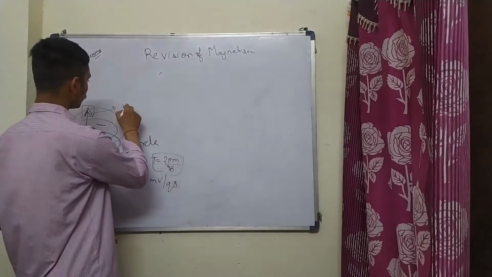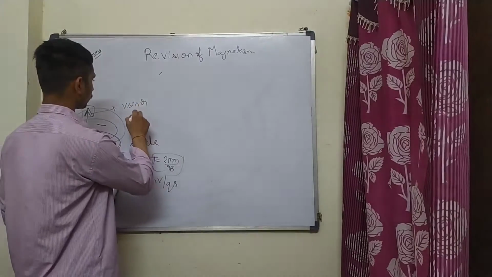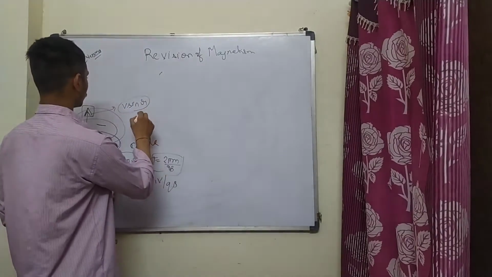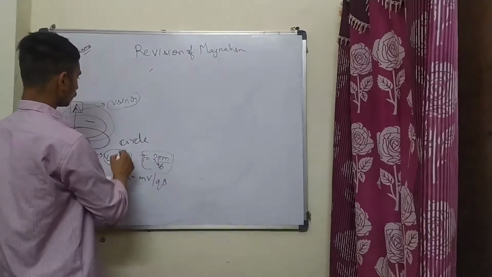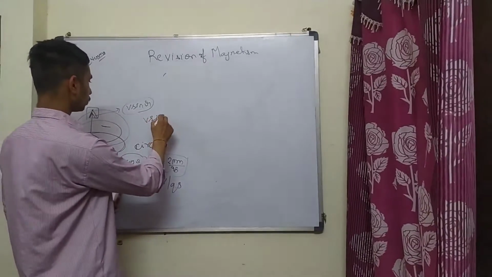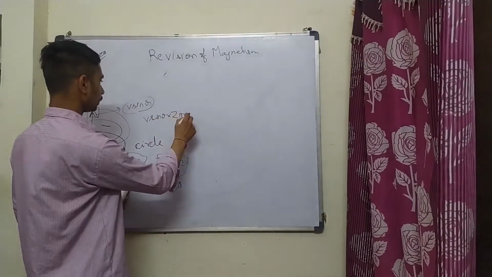The pitch of the helix is v sin θ into 2πm by qB.